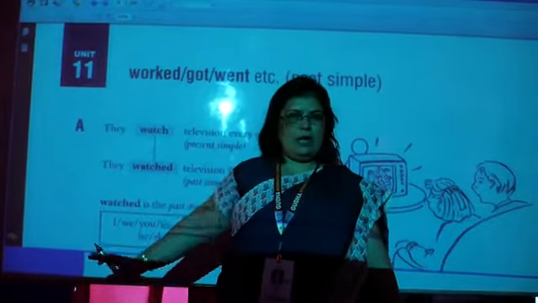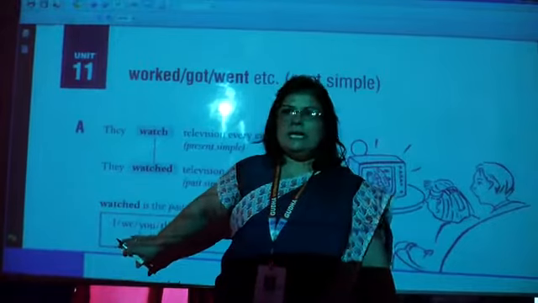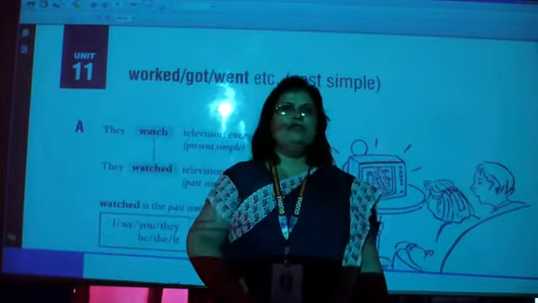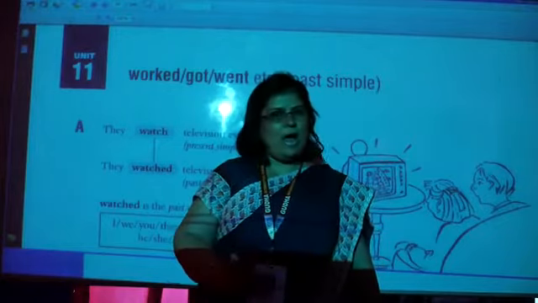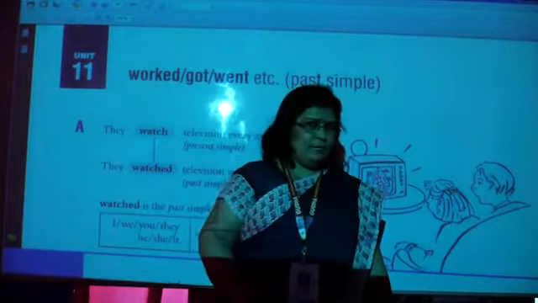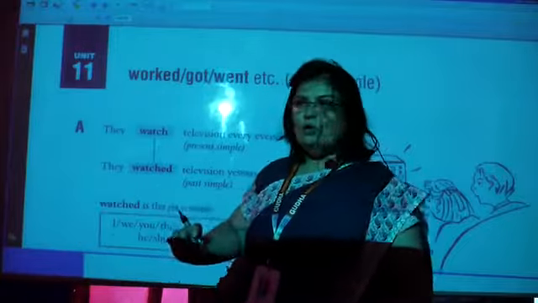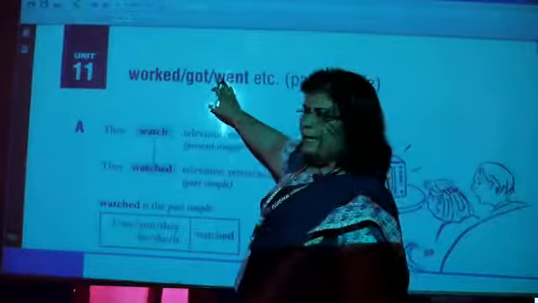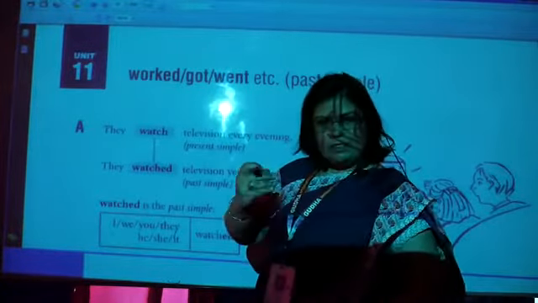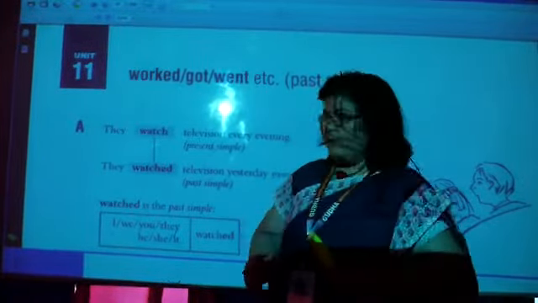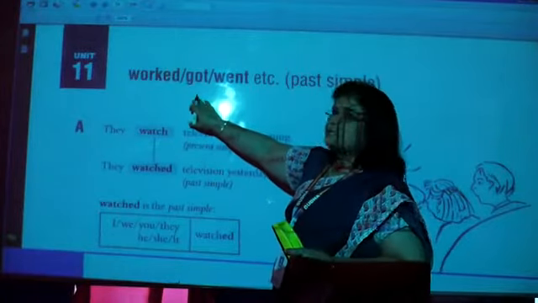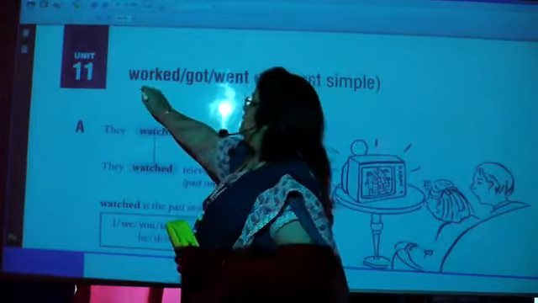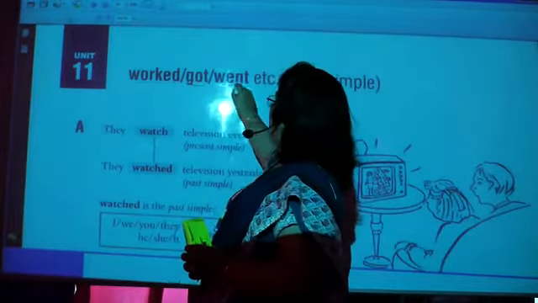And this is just a revision, a recap, and a practice session where you are doing it with the help of your book and the exercises, right? Because you all have this book with you and I'm sure you have not done it. So let us revise them and then do them once again, right? So today we are going to discuss unit 11, that is worked, got and went.